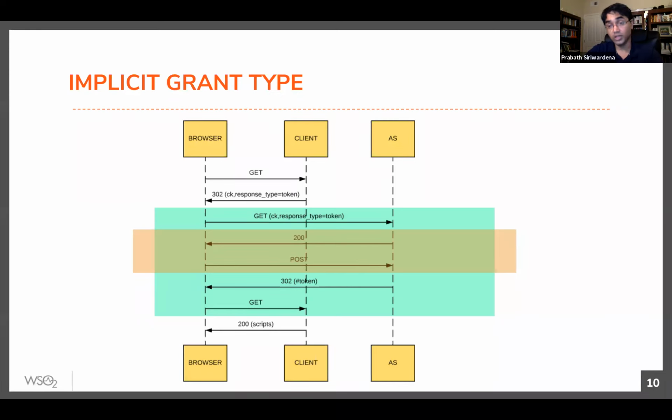So then, if you don't use implicit grant type for single page applications, how should you secure them? You should use authorization code grant type without a client secret. And next week we'll talk about how to secure your single page applications with OpenID. Okay?